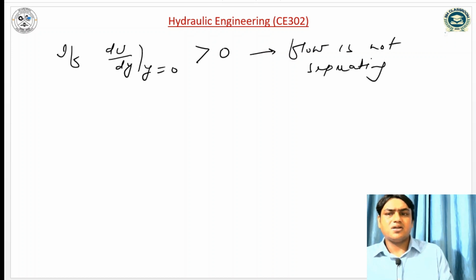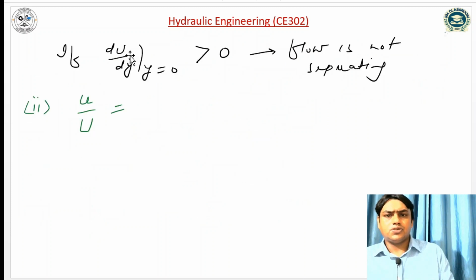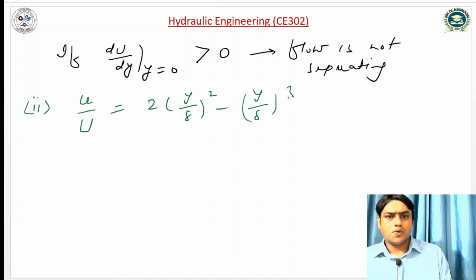So the first part, the flow is not separating. Let us check the second part. The velocity profile is u by capital U is equal to 2 into y by delta minus y by delta whole cube.